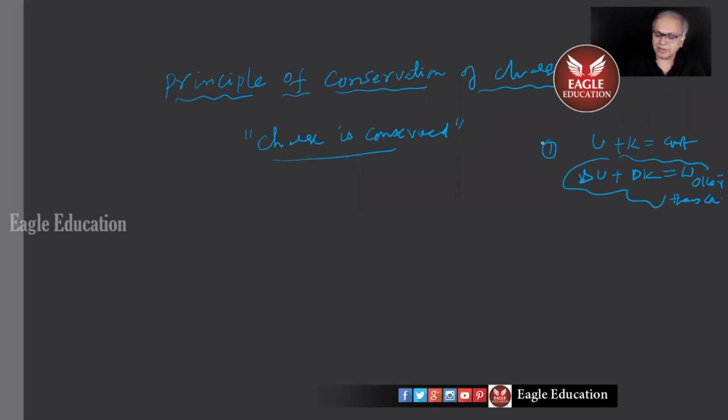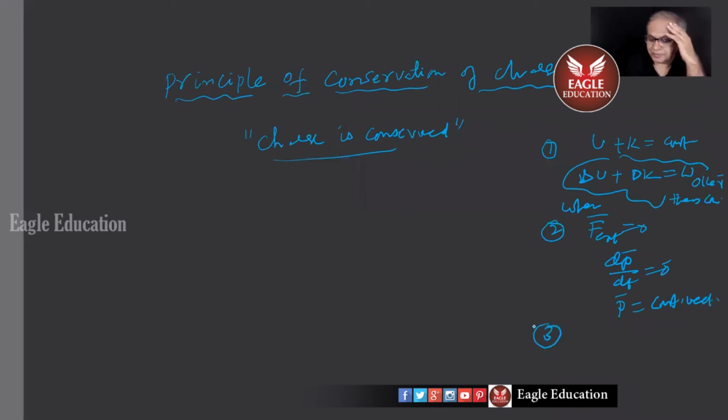The first one. Second one is what? When F external equals 0, dp bar by dt is 0 and p bar is a constant vector. This is the principle of conservation of linear momentum. Third one is what? Conservation of angular momentum. That is, when tau external is 0, L bar is constant. Angular momentum of a system is constant.